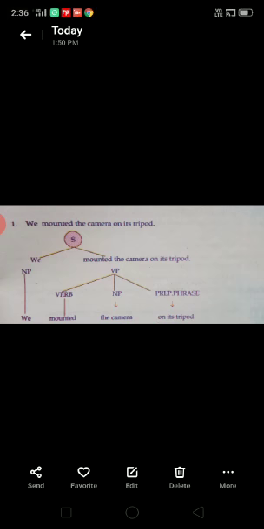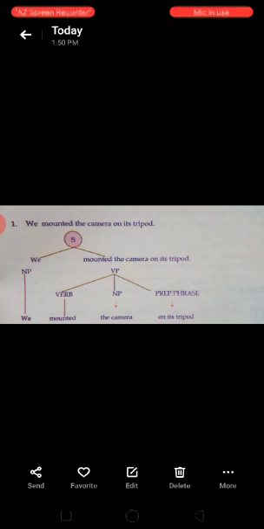First of all, we should know the difference between a phrase and a clause. A phrase is a group of meaningful words. In this phrase, you can see on at the beginning, that is a preposition.